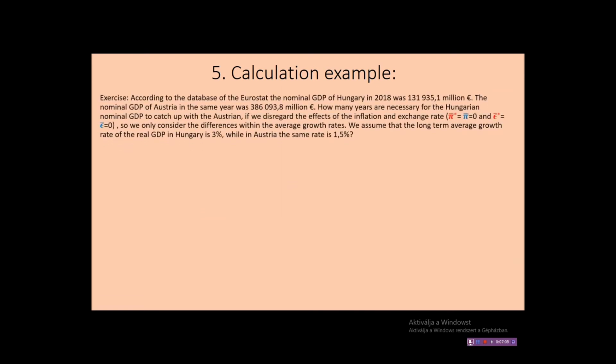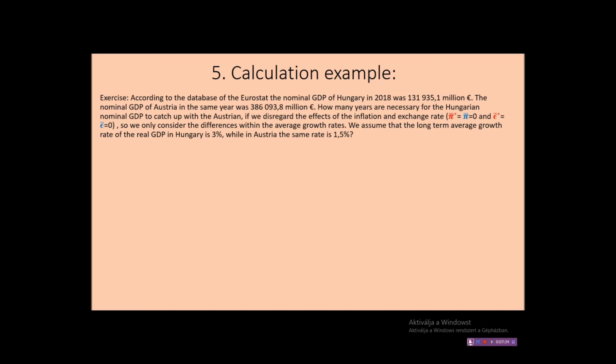This example uses concrete and real data. According to the database of the Eurostat, the nominal GDP of Hungary in 2018 was 131,935.1 million euro. As we can see, the GDP of Hungary in this case is expressed in euro, and we can also say that it is roughly around 132 billion euro.